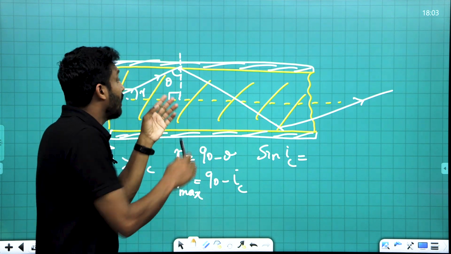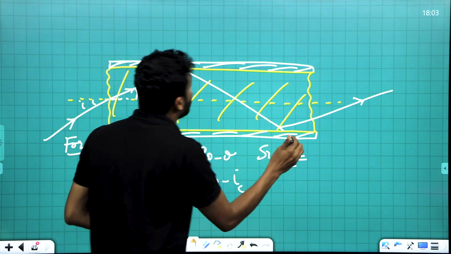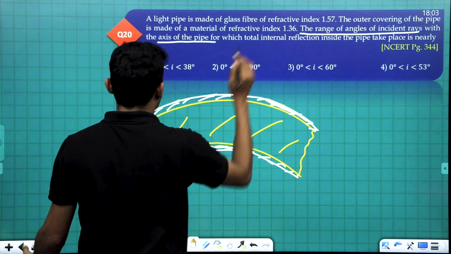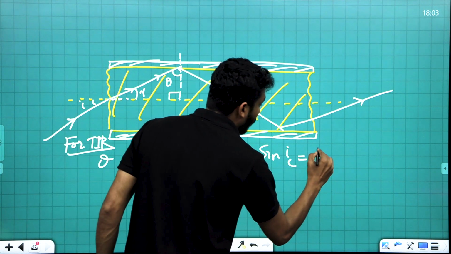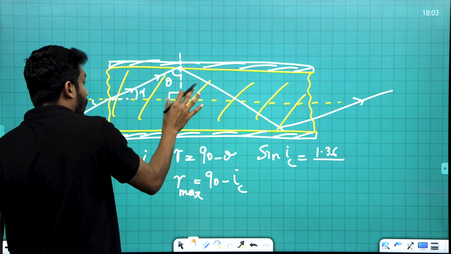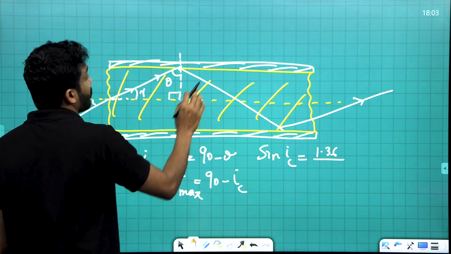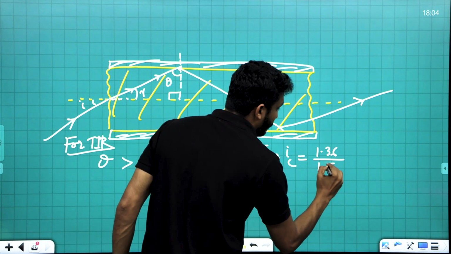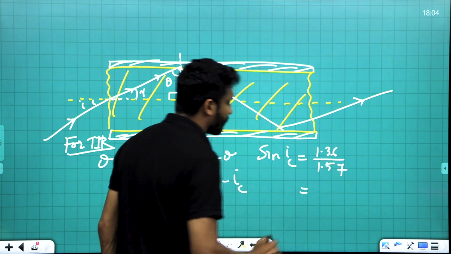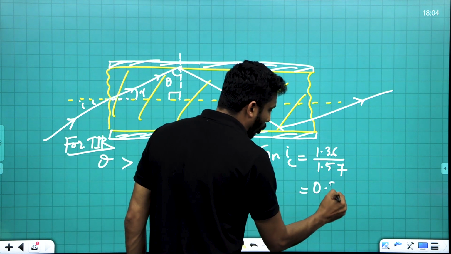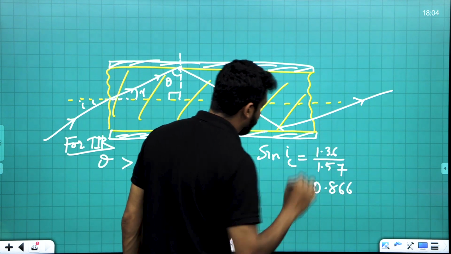So sin IC is the refractive index of the cladding, 1.36, divided by the refractive index of the core, 1.57. 1.36 divided by 1.57 is nearly 0.866.